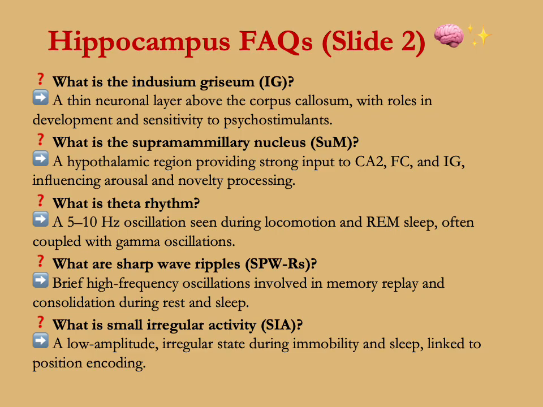What is theta rhythm? It's a 5 to 10 Hz oscillation seen during locomotion and REM sleep, often coupled with gamma oscillations. What are sharp wave ripples? Brief high frequency oscillations involved in memory replay and consolidation during rest and sleep. What is small irregular activity, SIA? It's a low amplitude irregular state during immobility and sleep linked to position encoding.